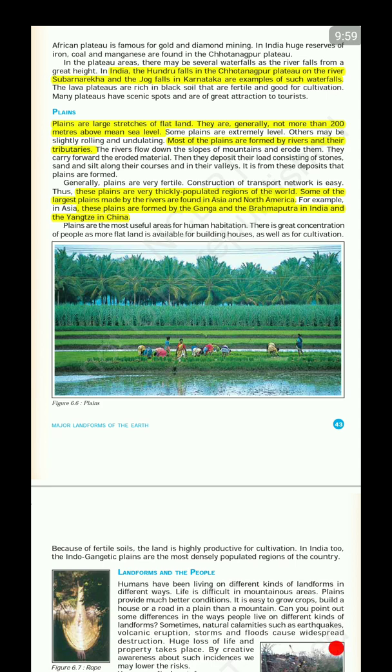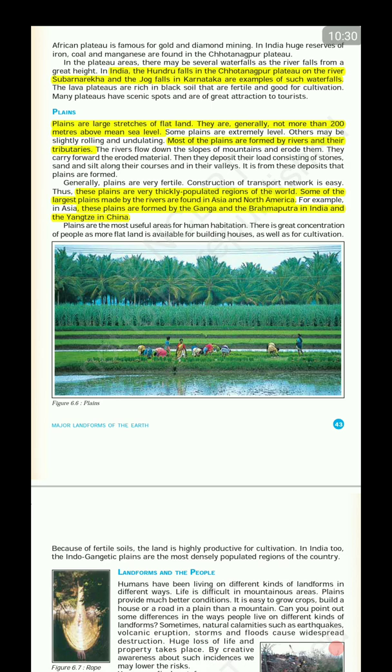Secondly, most of the plains are formed because of the depositional activity of rivers. From the mountains, when the river comes down, it erodes the mountain and deposits alluvium, silt, sand, etc., forming plains. Most of the plains are flat, but some are rolling and undulating also.